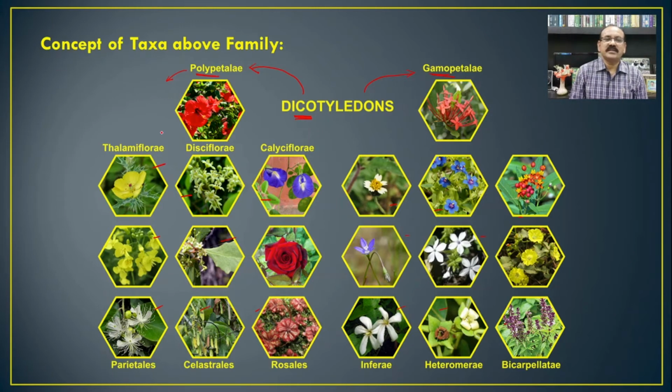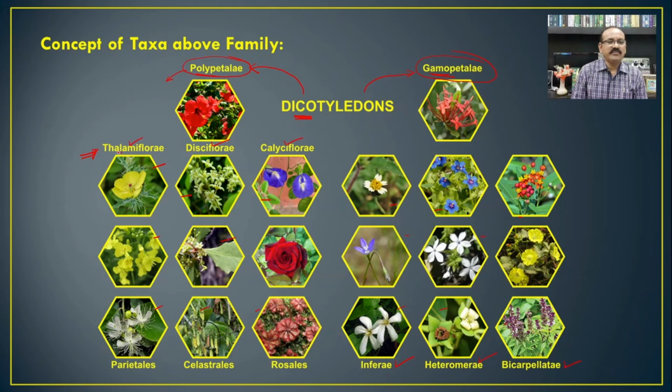So this is a characteristic feature of the subclass Polypetalae and subclass Gamopetalae. In addition to that, here there is a series: Thalamiflorae, Disciflorae and Calyciflorae. In a similar manner, in the Gamopetalae there are again three series: Inferae, Heteromerae and Bicarpellatae.